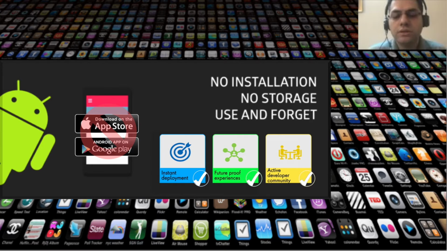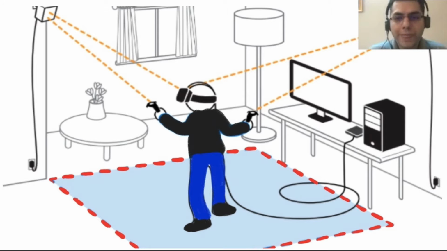So all the great possibilities that the web provides are also provided for your immersive experiences, and there's a great dev community on the web, which we all love. And it's also a great equalizer. You don't have to have the greatest and latest headset and the whole rig or your whole room for VR. You can actually start with your phone, start with these great experiences, and then gradually move towards more, and WebXR still supports those experiences as well.